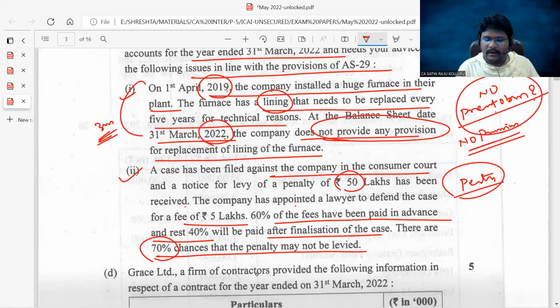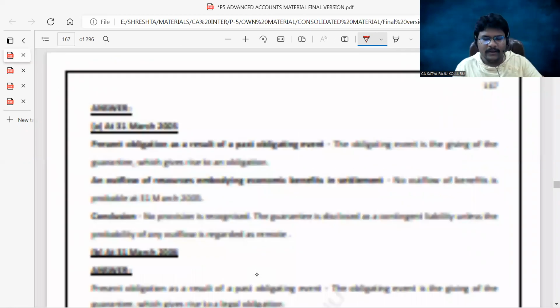First, penalty. Sir, how much probability is there to pay that penalty? Only 30% probability is there to pay the penalty. Sir, there is a present obligation arisen due to the past event, but the probability is pretty low here to pay that obligation. If the probability is low or there is no probability, then you can create a contingent liability, which is the definition of the contingent liability. What is the definition of contingent liability? If you observe here,